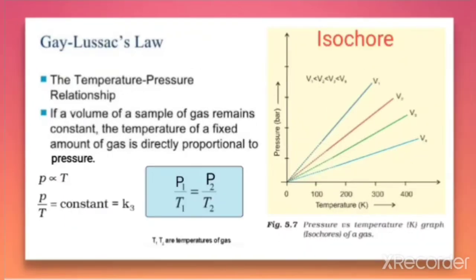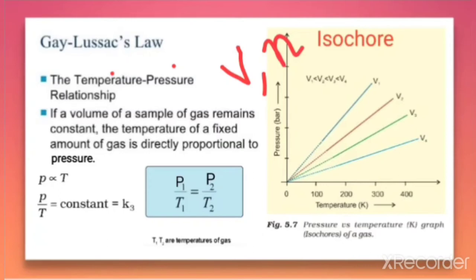Next law is Gay-Lussac's law. It explains the relationship between temperature and pressure when the volume is kept constant and the amount of gas is constant.